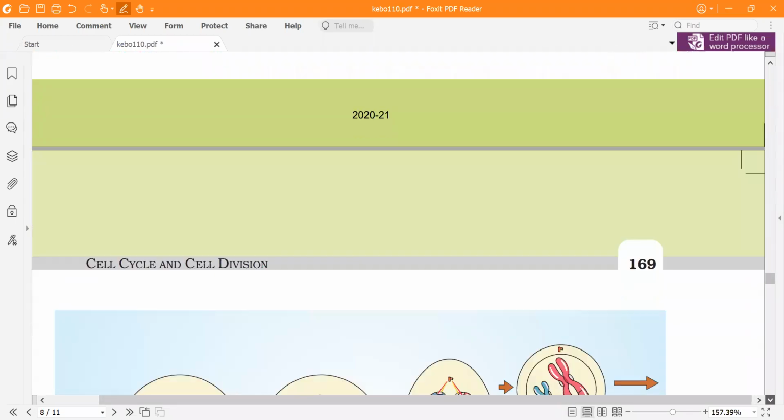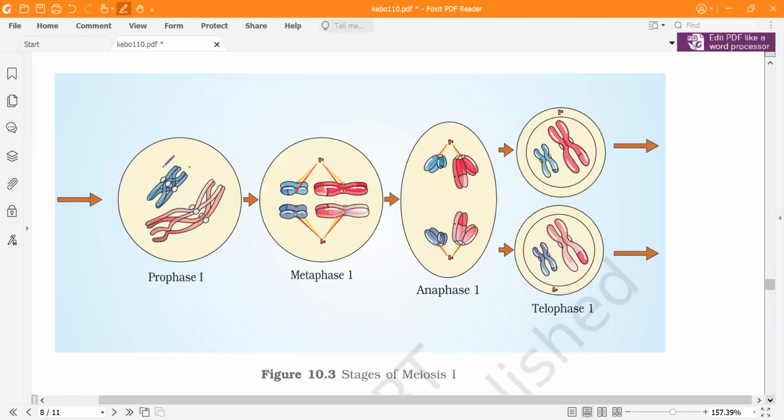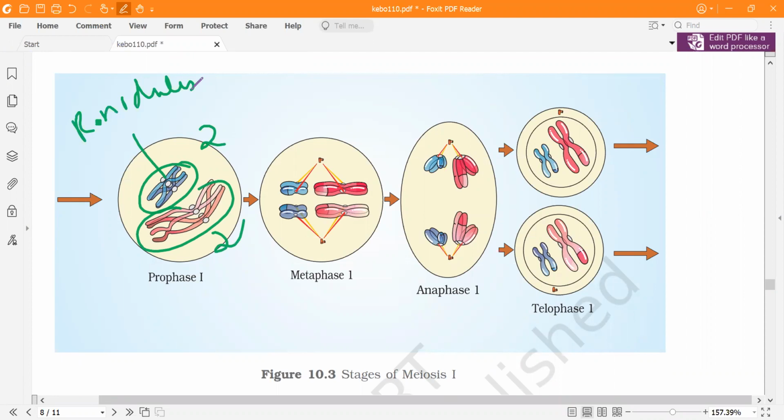Now see what will happen. Still they are bivalent. So see, this is prophase 1, you can see this sort of structure. They have shown two chromosomes over here. These dots which you see are recombination nodules. Now see in metaphase, still they are as such bivalent.